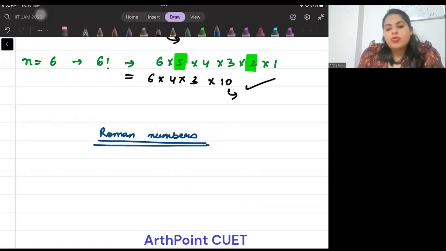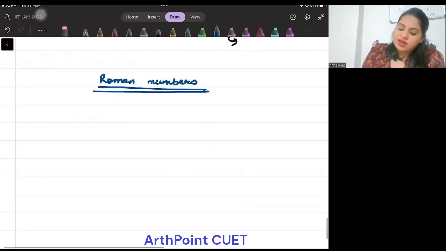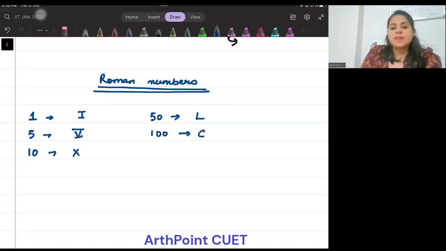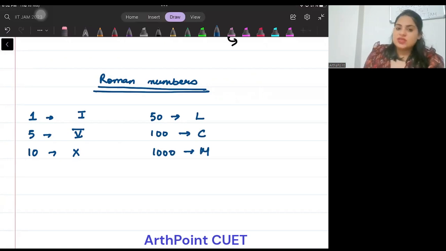So when I talk about Roman numbers, I want to just tell you that when 1 is represented like this, 5 is represented like this, 10 is represented like this, 50 is represented like this, 100 is represented like this, and 1000 is represented like this, right? So let's take an example.